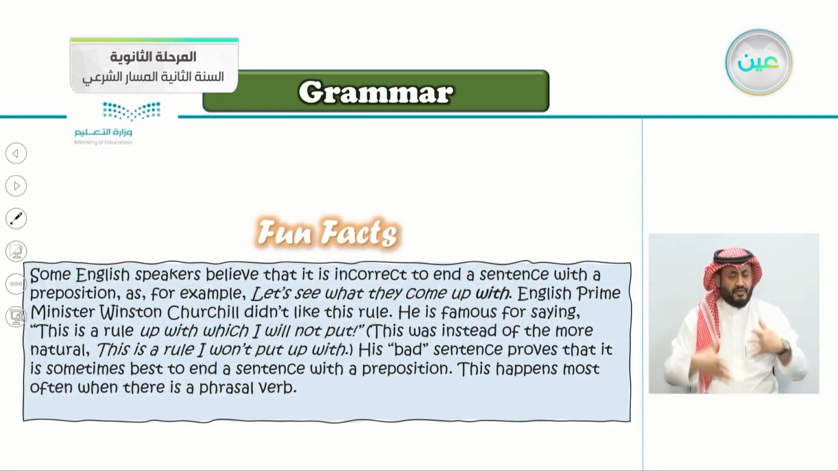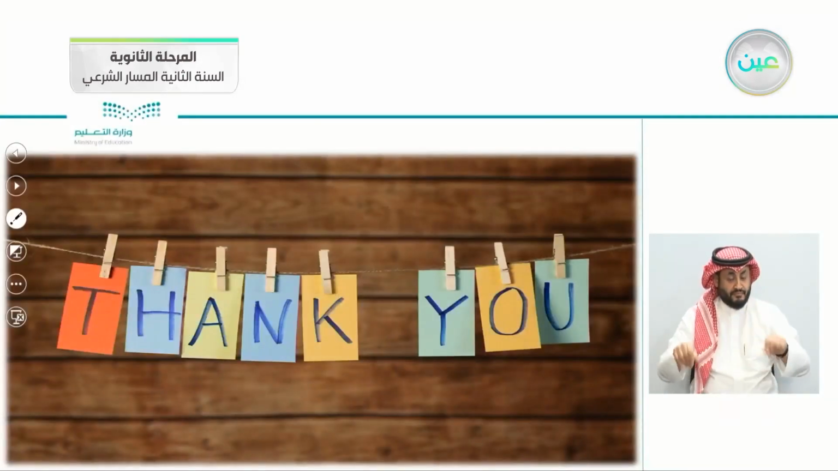And also here a fun fact: some English speakers believe that it is incorrect to end a sentence with a preposition. English Prime Minister Winston Churchill didn't like this rule. He is famous for saying, this is a rule up with which I will not put. This was instead of the more natural, this is a rule I won't put up with. His awkward sentence proves that it's sometimes best to end a sentence with a preposition. This happens most often when there is a phrasal verb, and with that we reach the end of this lesson.